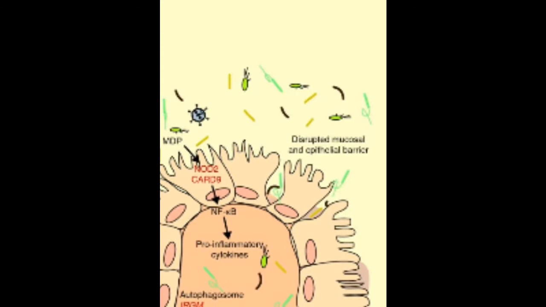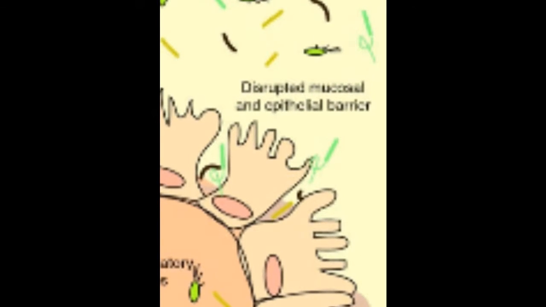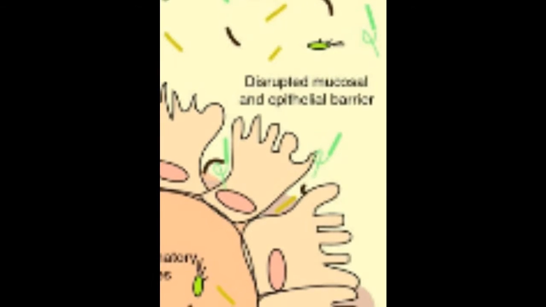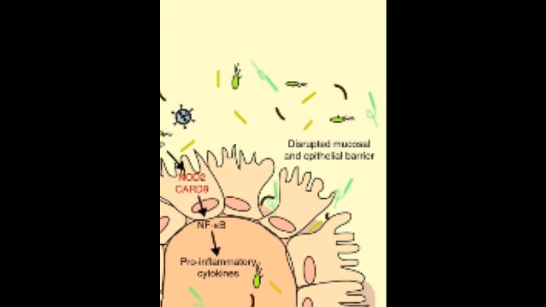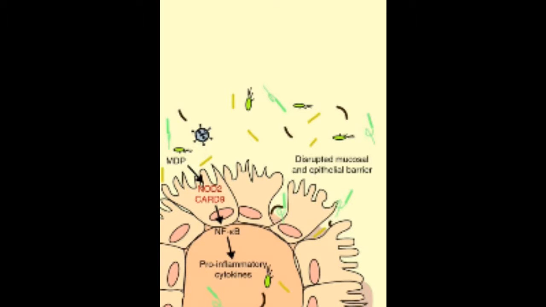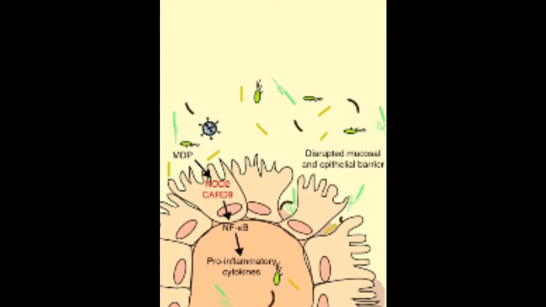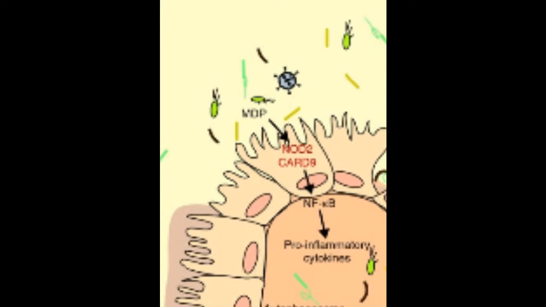In patients with Crohn's disease, defects in the first-line defense mechanism, such as disrupted epithelial and mucosal barrier function, contribute to the increased bacterial penetration. Defects in the NOD2 and CARD9 genes that are involved in pattern recognition lead to the increased response of antigen-presenting cells to commensal microbes. NOD2 and CARD9 receptors can be found within the cytoplasm of cells.